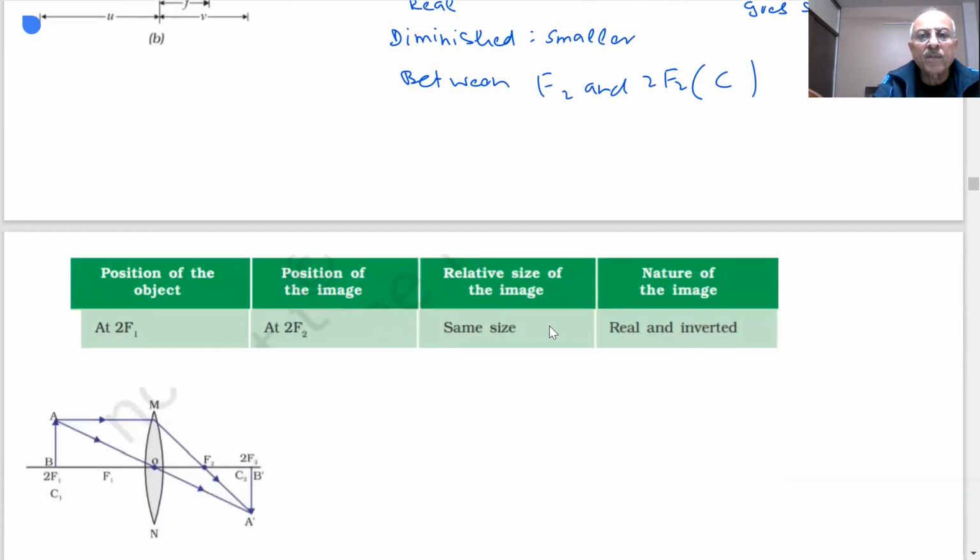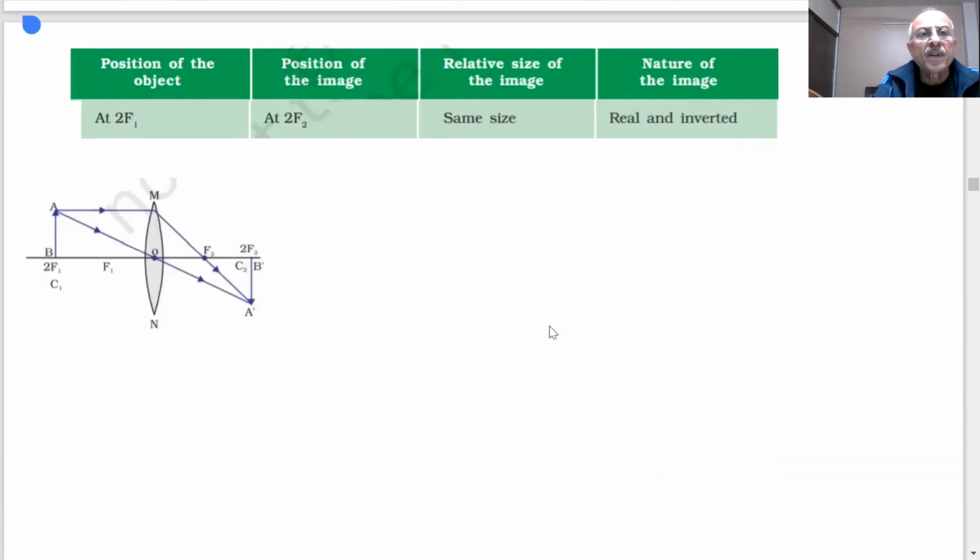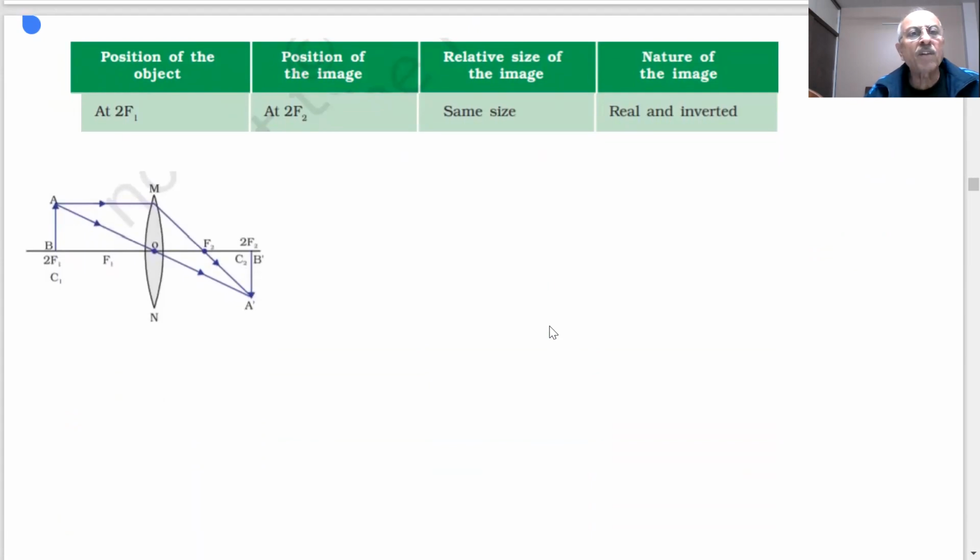Next, students. What will happen when the position of the object is at 2F or C, the center of curvature? The object is placed at 2F1. What rule am I using? Rule 1.